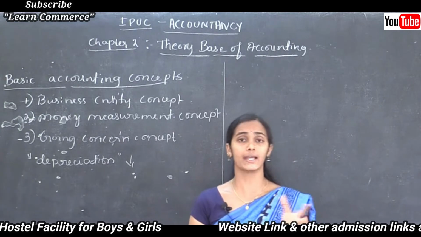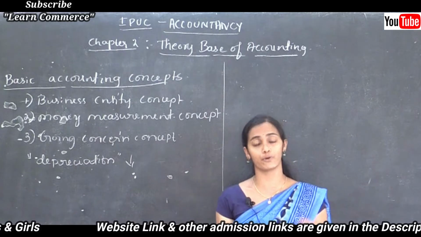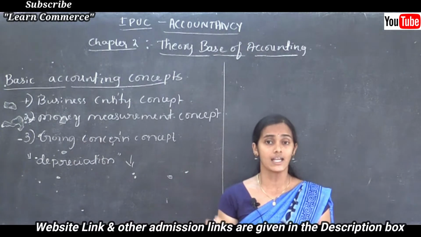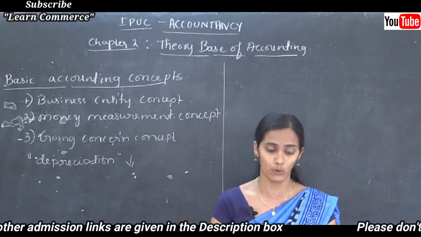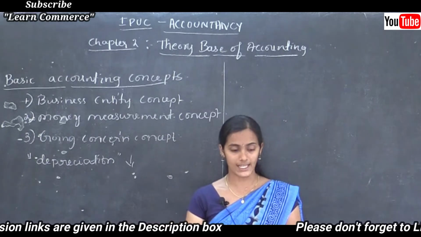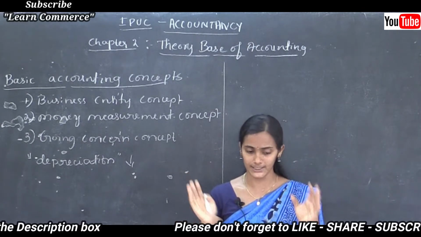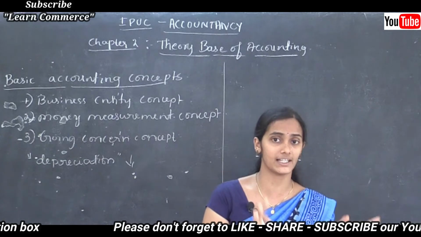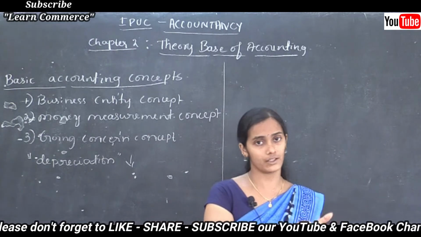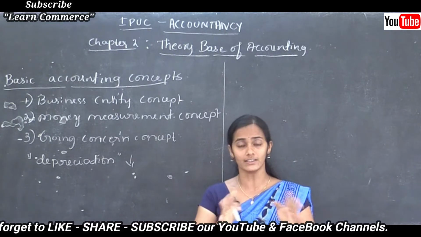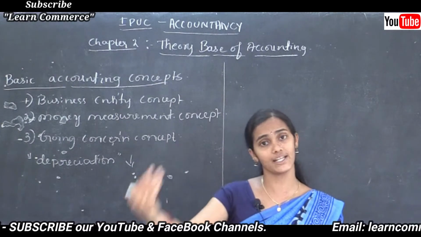For example, take a chemical manufacturing company producing chemical X. Suddenly the government imposes a restriction on the manufacturing, exporting, importing, marketing and sale of this particular chemical X. Say that company is producing only one chemical, chemical X, and the government has imposed a restriction. Then the going concern concept is not applicable to that company, because that company is closing down.